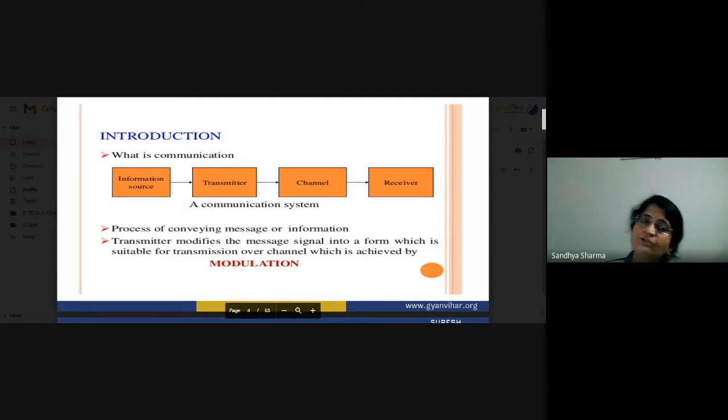If you are going the wireless path, there you have radio wave frequencies. You can also use the satellite for transmitting your signals. If you want to cover a large area, then by using the satellite, the coverage area will be very large. These are the mediums through which we can transmit our signals from one place to another.